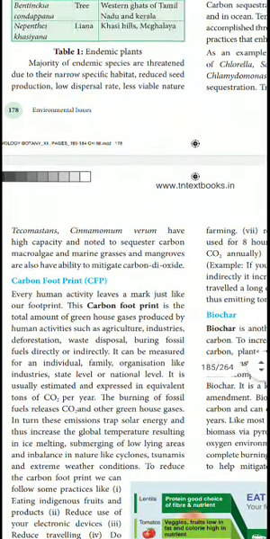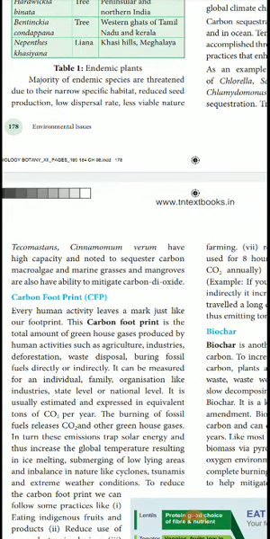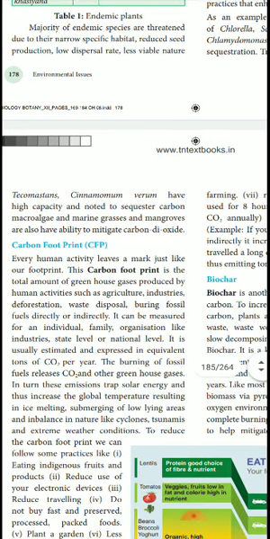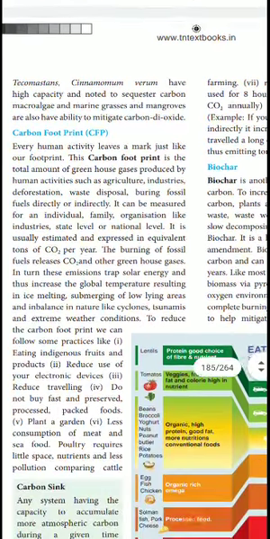In your biryani we use that, no? Cinnamon is very important. Without cinnamon, the biryani does not get the taste. Because of the cinnamon, we can add it to all non-vegetarian food. These have a high capacity for CO2 sequestration. Macroalgae and marine grasses, and mangroves are also very important for carbon dioxide.